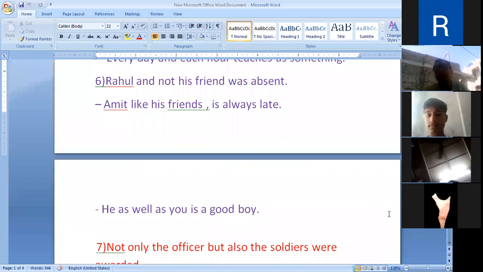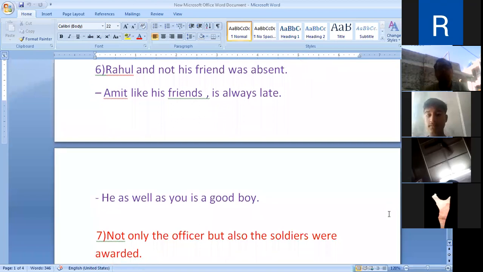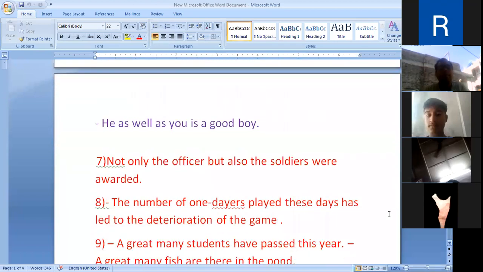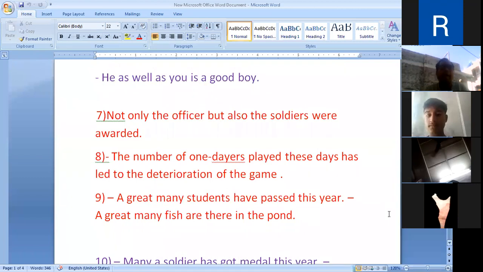Now next, dear friends, look here. Not only the officer, but also the soldiers. The officer, the soldiers: two subjects are there. Not only the officer, but also the soldiers were awarded. The verb is used in its plural number. Dear friends,